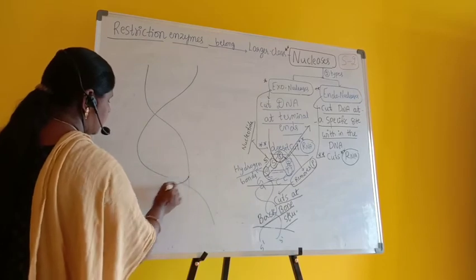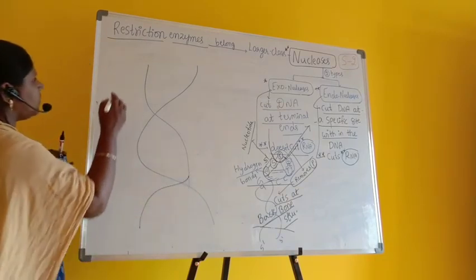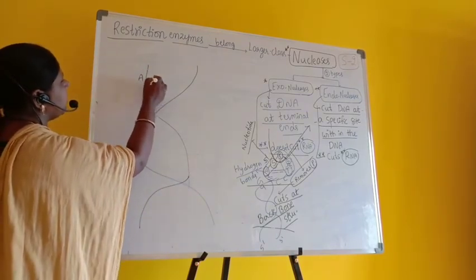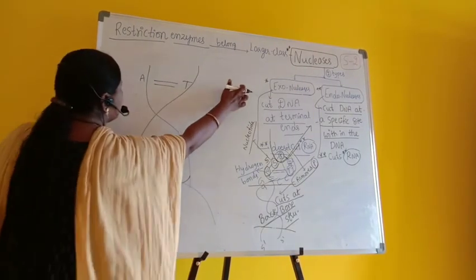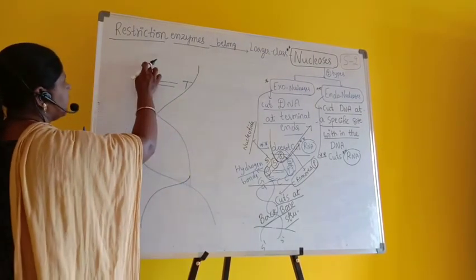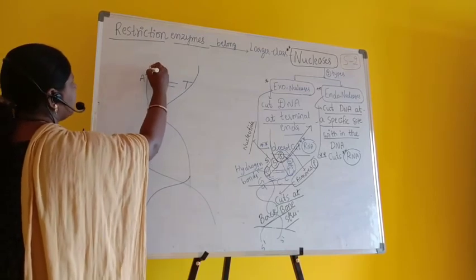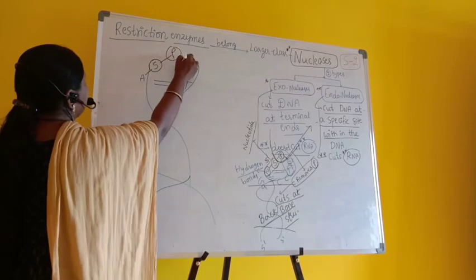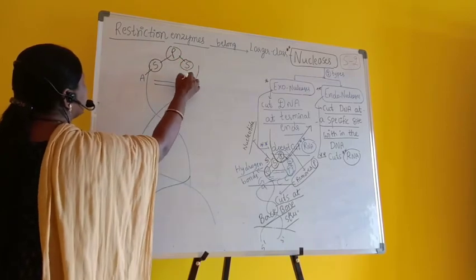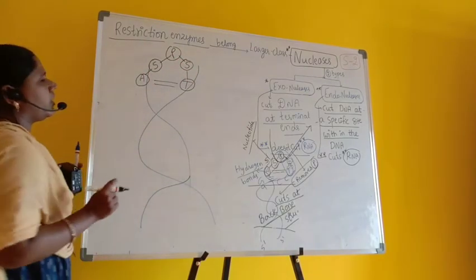Suppose you think this is like this. So if you take this, A is double bonded with T. Let us imagine exonucleases are cutting exactly here at the terminal. This part is broken. How? This has sugar, this has phosphorus, and also has sugar, and this is connected with the nitrogen base pair.